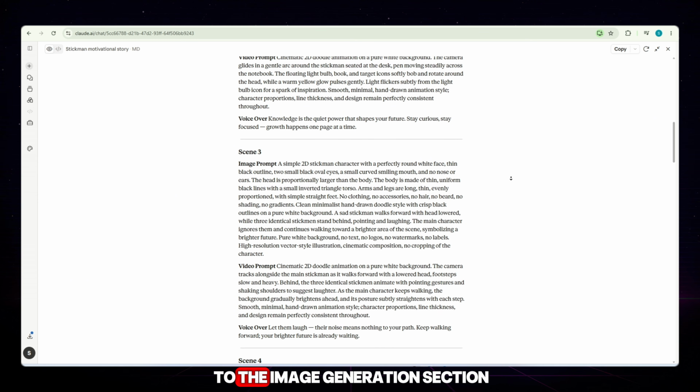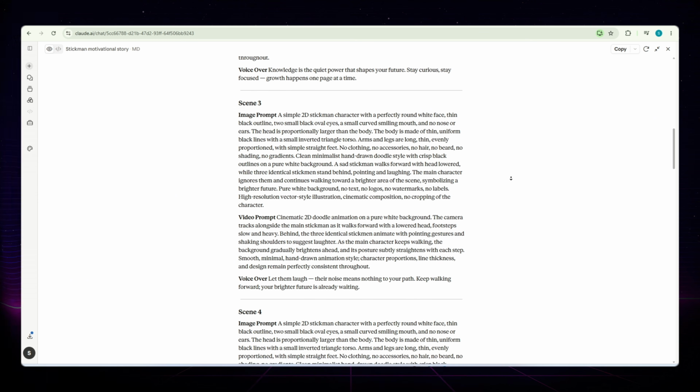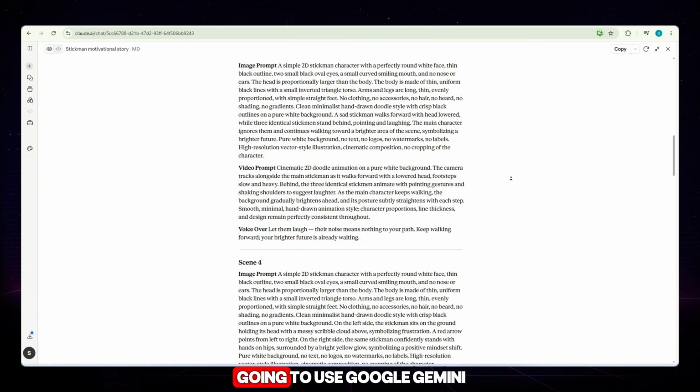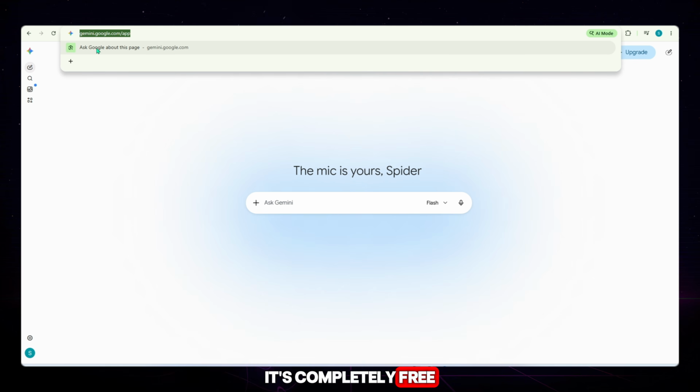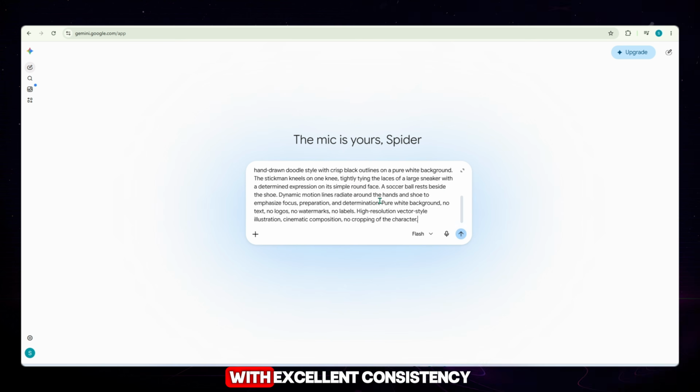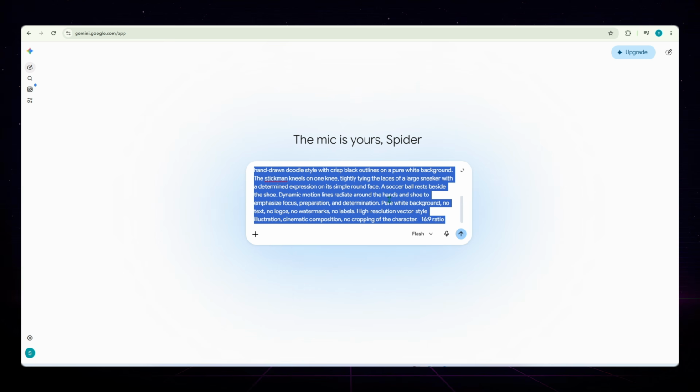Now let's move on to the image generation section. For creating images, we're going to use Google Gemini, and the best part is that it's completely free. Google Gemini generates extremely high-quality images with excellent consistency. Here's what you need to do. Copy the prompt for scene 1 from the master prompt. Paste it into Gemini. Click Generate.